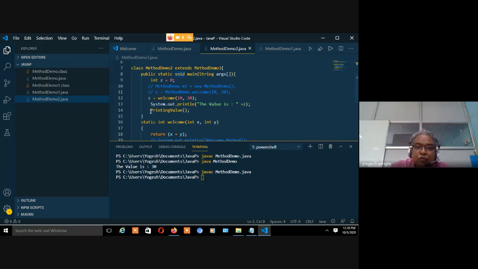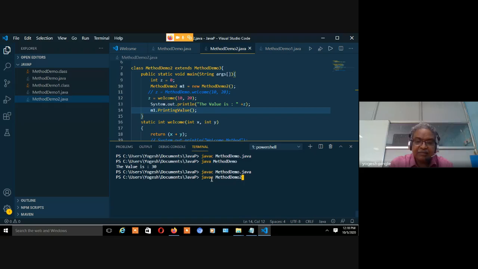So what is going to be there? I have to call the object. So I have to create an object of this class. Method demo 2, m1 equal to new method demo 2. Sorry, I have to create an object of this class, and using this class I am going to call this method. Let's see what is going to be there.